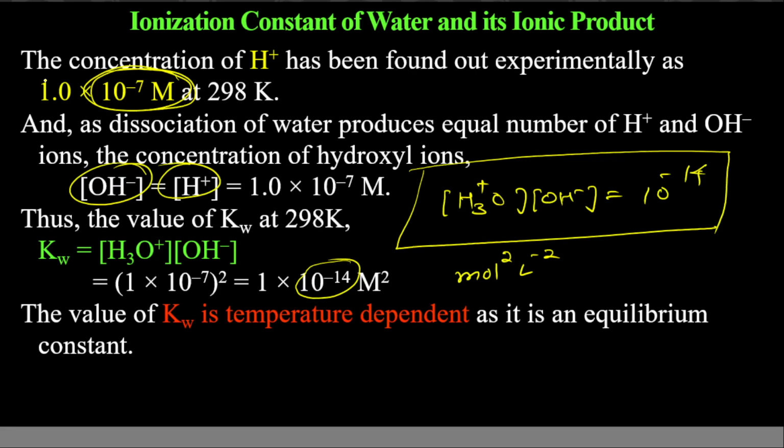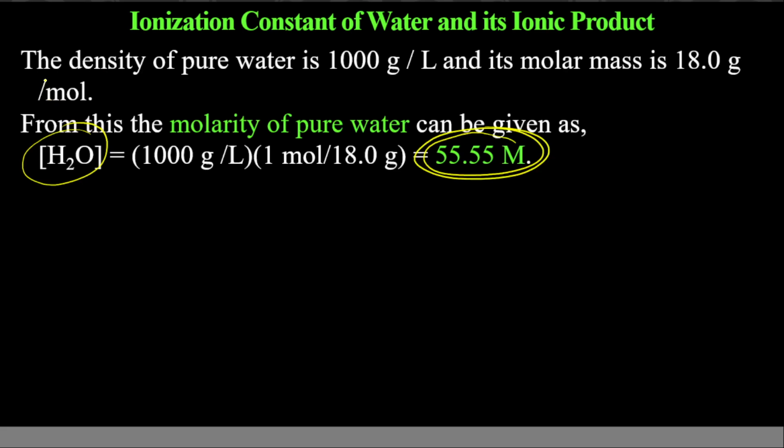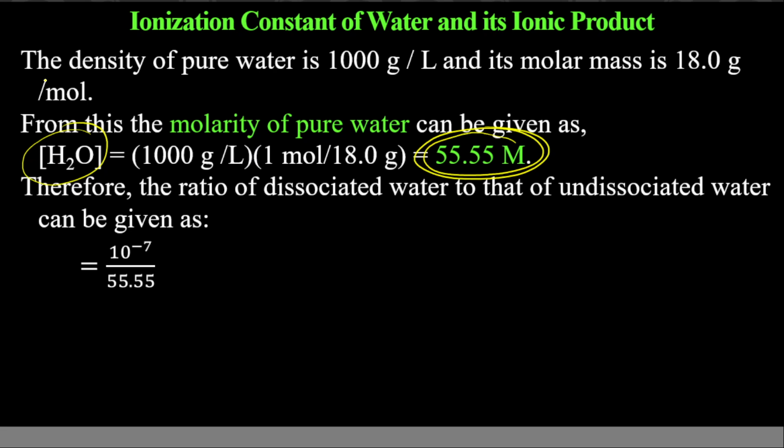It means only this much got dissociated. Try to understand what I am saying here with the reaction. You have H2O, it gives you H plus and OH minus.